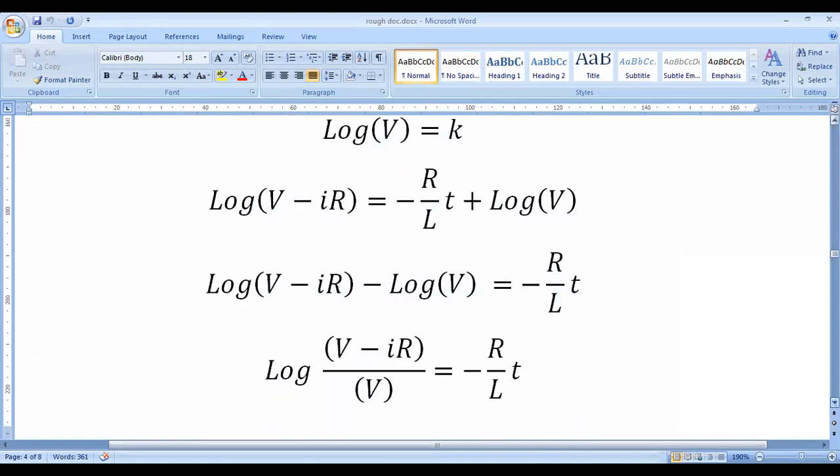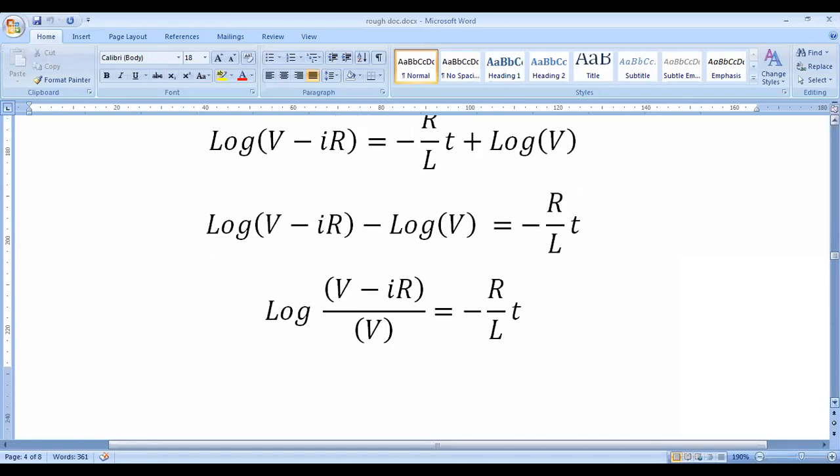From that we can use log a minus log b is equal to log of a by b. Based upon that, log of V minus IR minus log of V becomes log of V minus IR by V, that is equal to minus R by L into t.